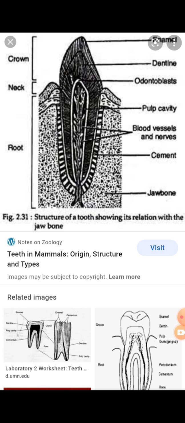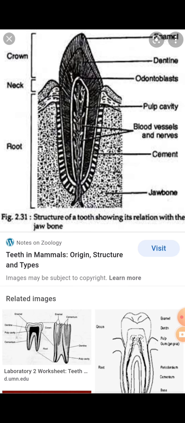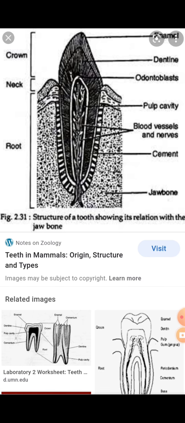So these are all the theories. What we are seeing in these theories is how the teeth are formed. Mainly, I am showing here a tooth having three main parts: the crown, the neck and the root. Three parts are there. The crown, neck and root are the simple mass.